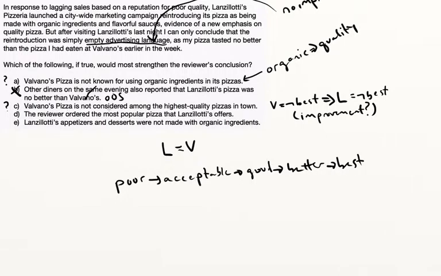Answer choice D. The reviewer ordered the most popular pizza that Lanzillotti's offers. It's not about the popularity of the pizza. That's out of scope. It's about the quality of the pizza. E. Lanzillotti's appetizers and desserts. Completely out of scope. We can tell that already.